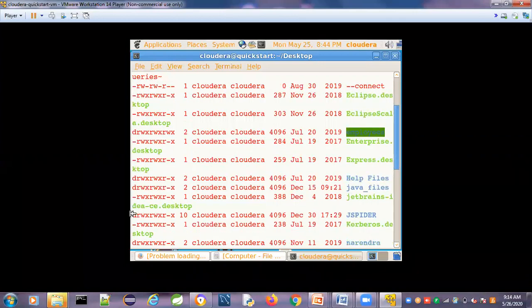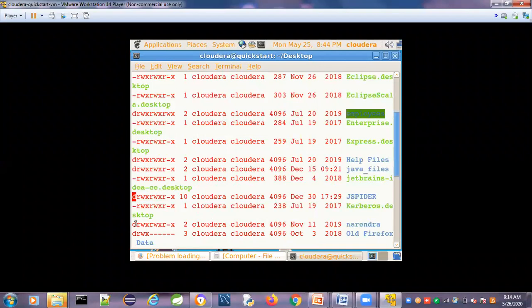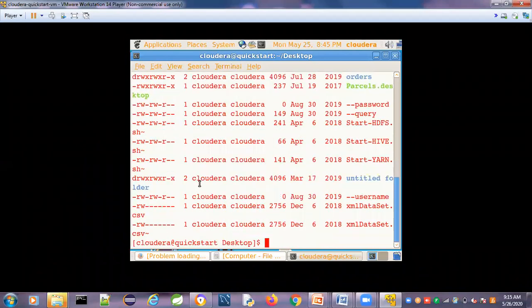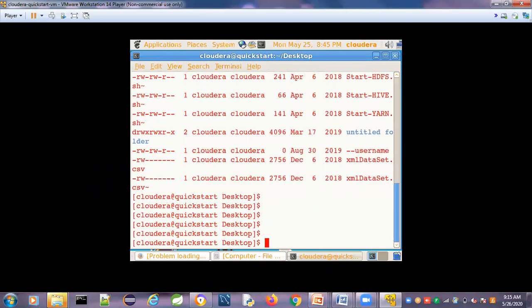If the first letter is L, that is known as a link file. Usually we are working only on the normal directories and files. Very rarely do we work on link files. They are also known as soft links, symbolic link files, or soft link files. Those are all the same.